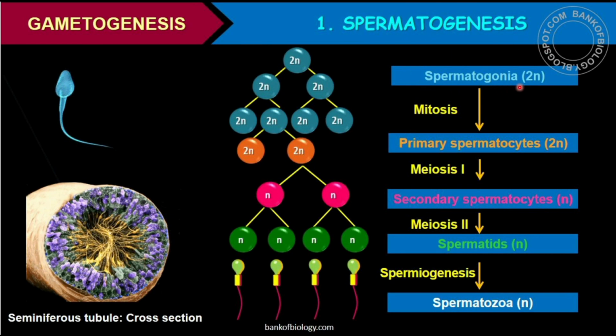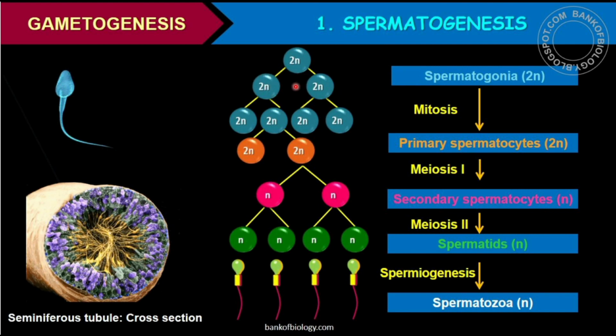Now in spermatogonia, the chromosome number is 2n, that is diploid. Mitosis takes place and primary spermatocytes are formed, and after this the meiosis process occurs. Meiosis is a reductional division, so the chromosome number becomes n, that is haploid, and in this process you will find the formation of spermatids and lastly spermatozoa. The first stage is the multiplication stage, the second stage is the growth phase, and the third one is the maturation phase.